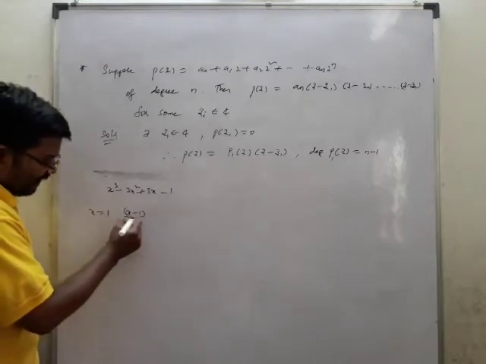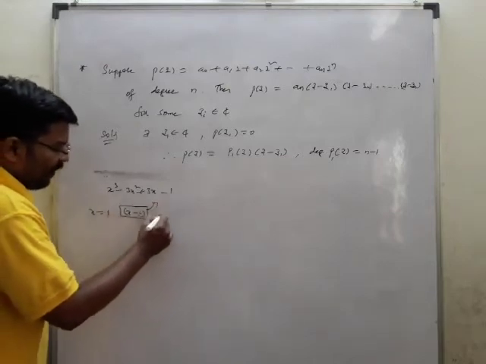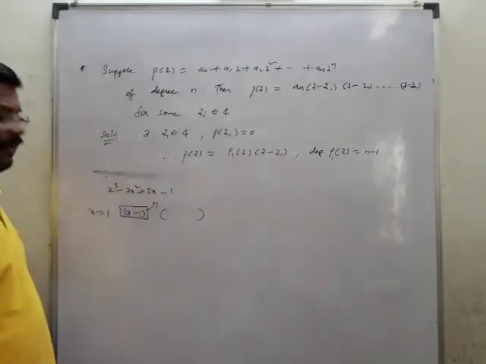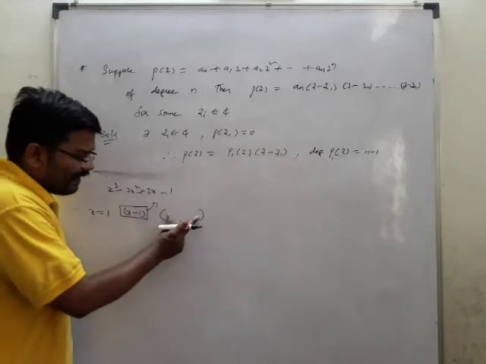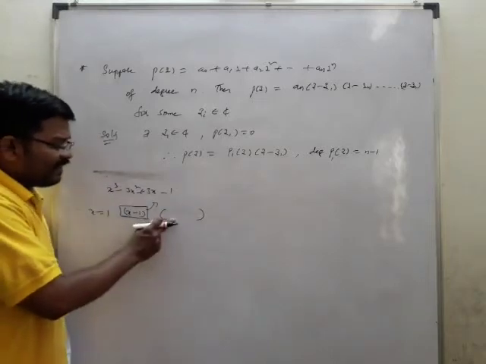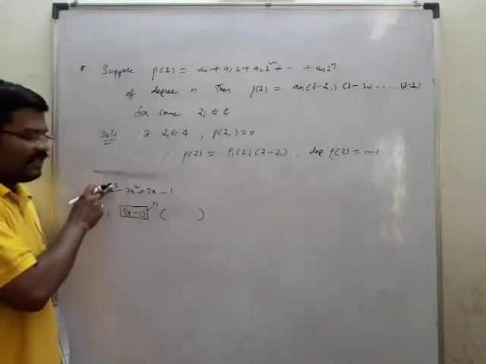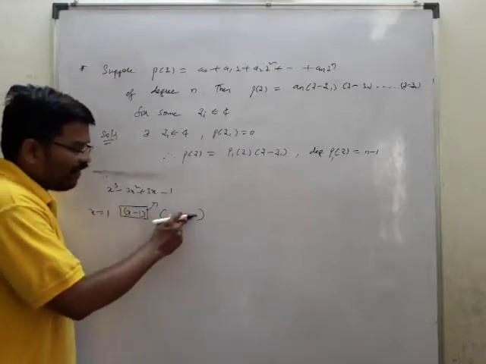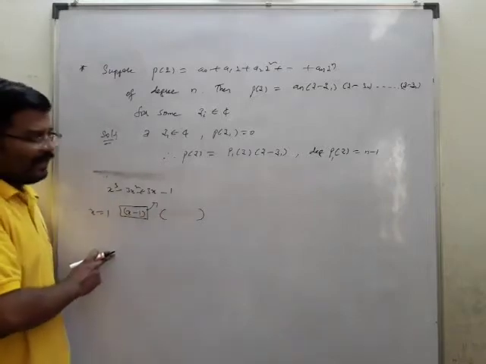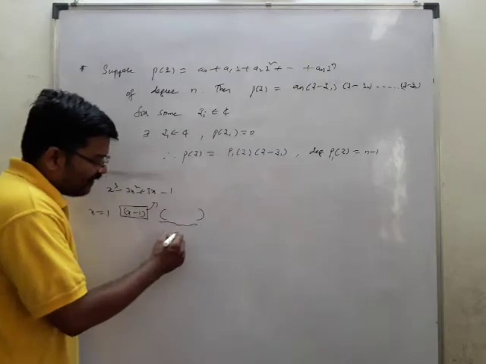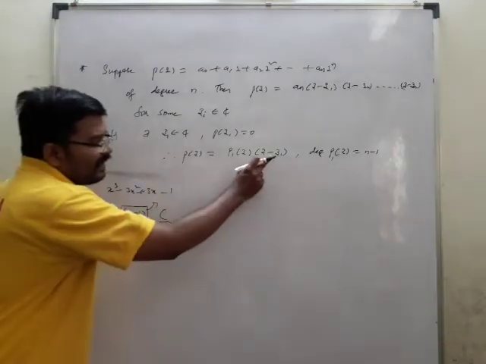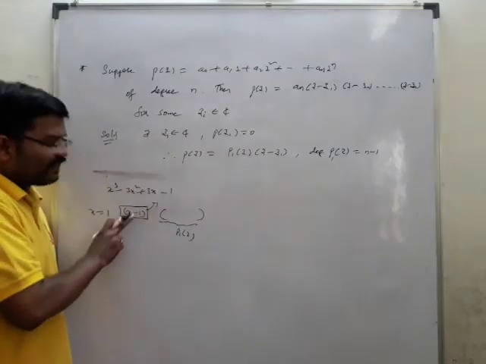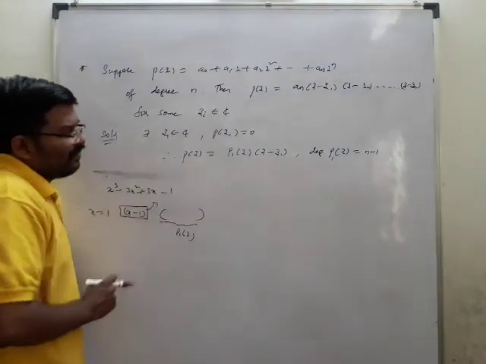Now if I divide this by x minus 1, you will get another polynomial whose degree is less than this. The degree here is 3, and the quotient has degree 2. You will get a quadratic equation, and this quadratic equation is nothing but P1 of z. And z minus z1 is nothing but a root, meaning 1 is the root for that. So this is how we get it.